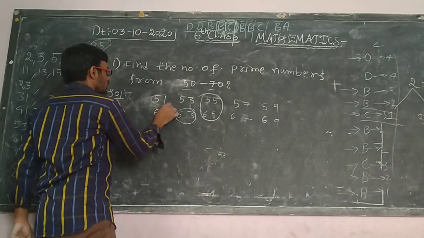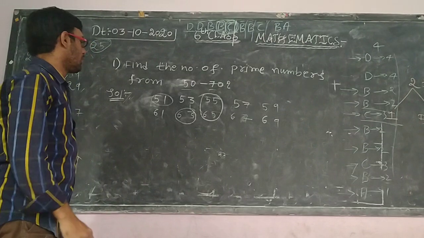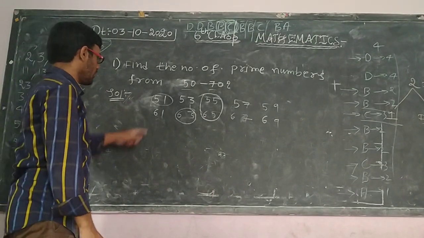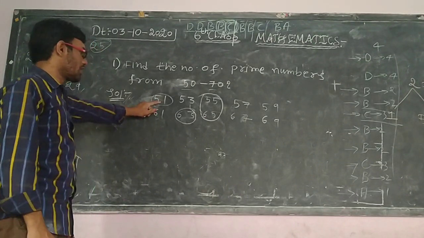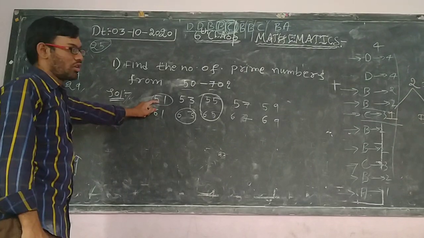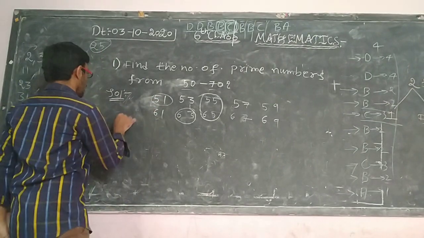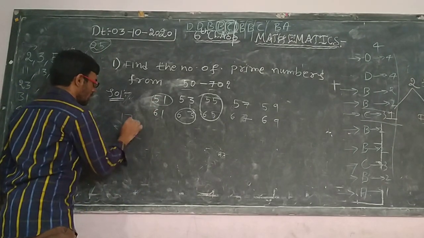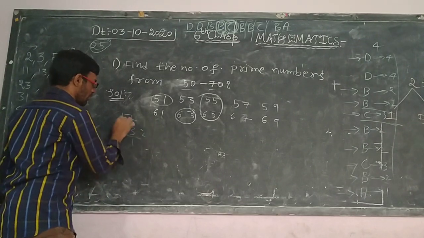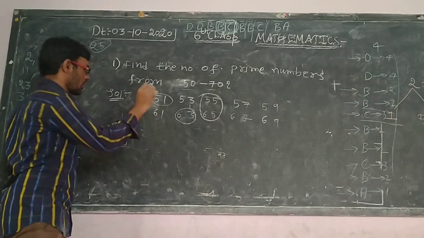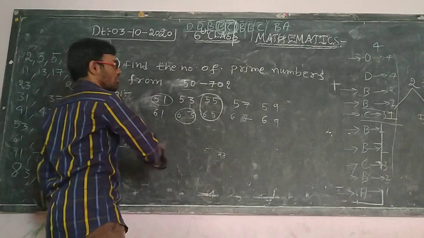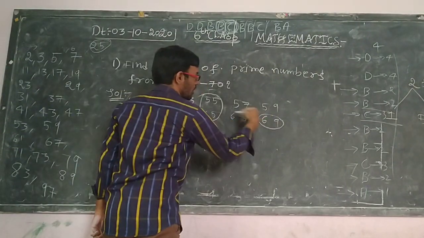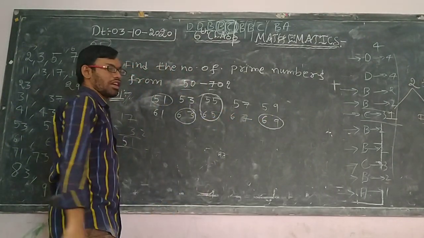Next, 51: it is divisible by which number? 51 is in the 17 table. So this one also is not needed. That means 17 into 3, 3 sevens are 21, 3 ones are 3, plus 1 is 5. So 51 also is not needed. Next, 69 also is not needed. That is in the 3 table.